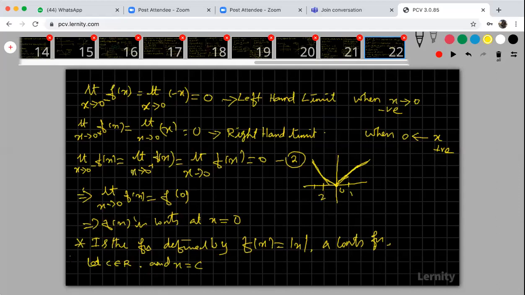This is a homework. Try now, complete this problem. Your homework is the example problems. Some example problems are given in your NCERT book in this first chapter, first section. Those are homework problems for you. Try to complete these homework problems.